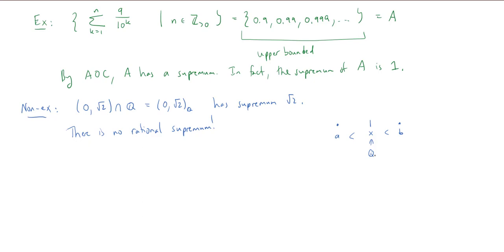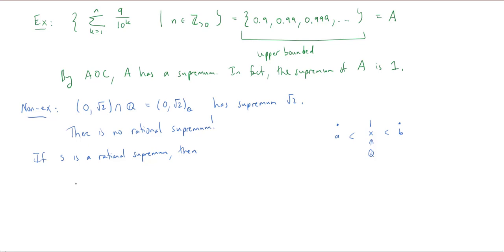So what we could do here then is say, if, say, little s is a rational supremum, then we know that since the square root of 2 is a supremum, the least upper bound of all of the bounds, this rational supremum certainly can't be any smaller than the square root of 2.